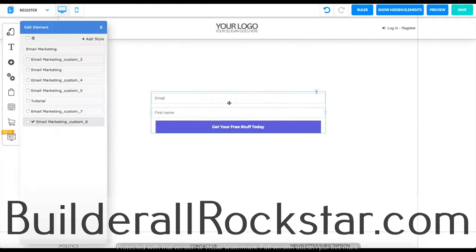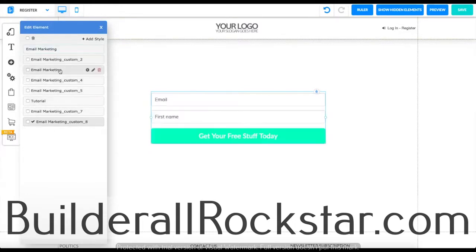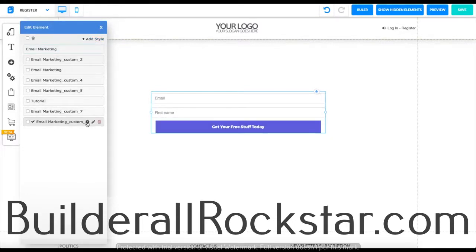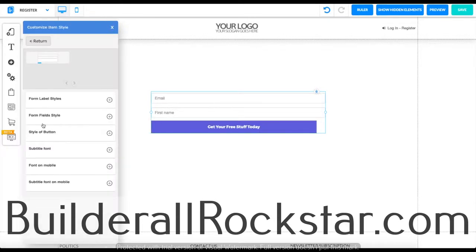For example, its appearance. Over here you're going to see all the styles that we already have. You can create a new style, or you can also edit the style that you're already using.